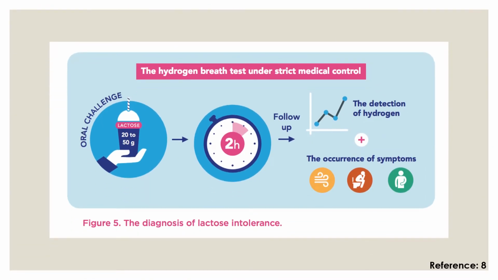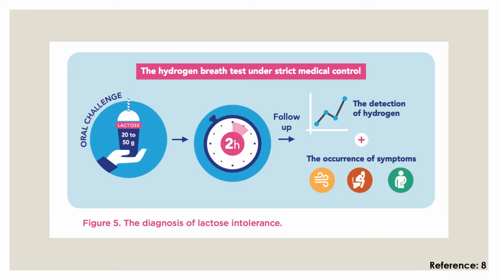The proper way to diagnose lactose intolerance is called the hydrogen breath test, and it measures in the exhaled air the hydrogen produced by the intestinal microbiome after consumption of a standard dose of lactose between 20 to 50 grams, over 2 hours. The symptoms of lactose intolerance, such as bloating, diarrhea, and flatulence, must also be detected.